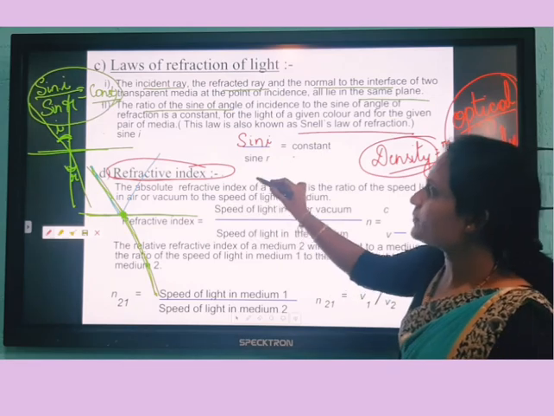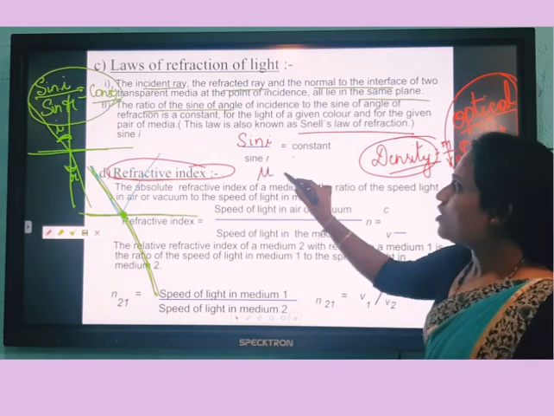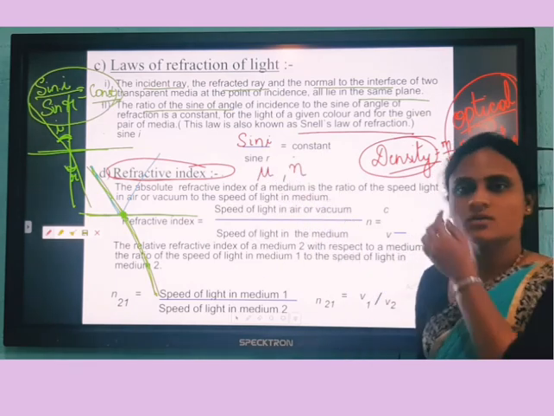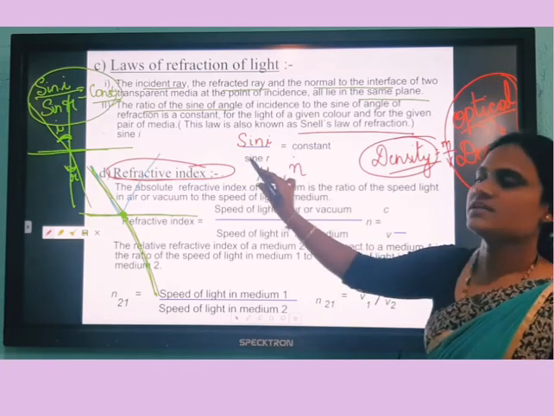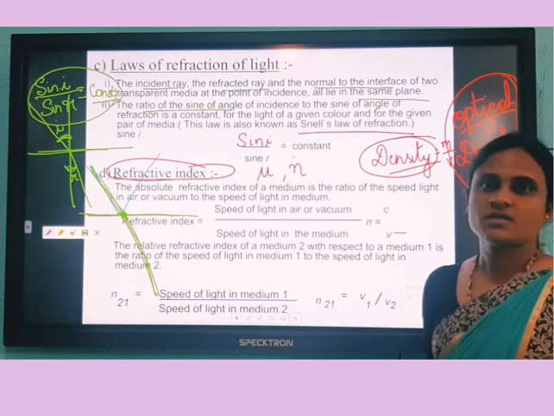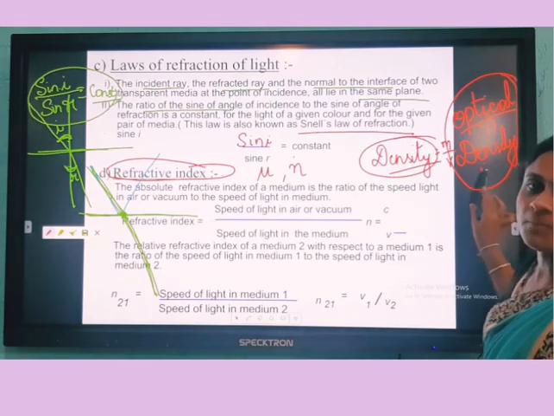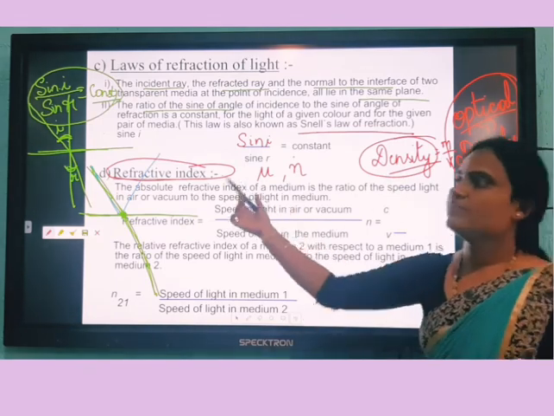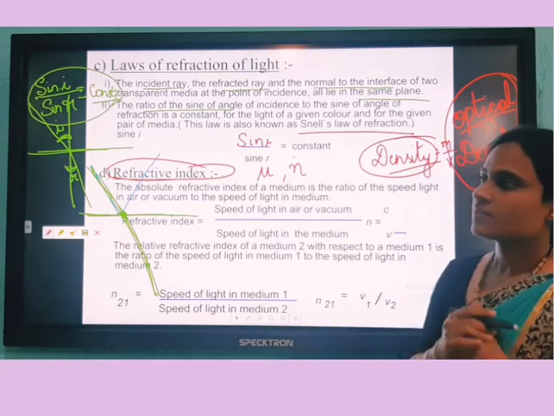Refractive index is represented either by mu or by n. Either they can ask you what is meant by optical density or what is meant by refractive index.